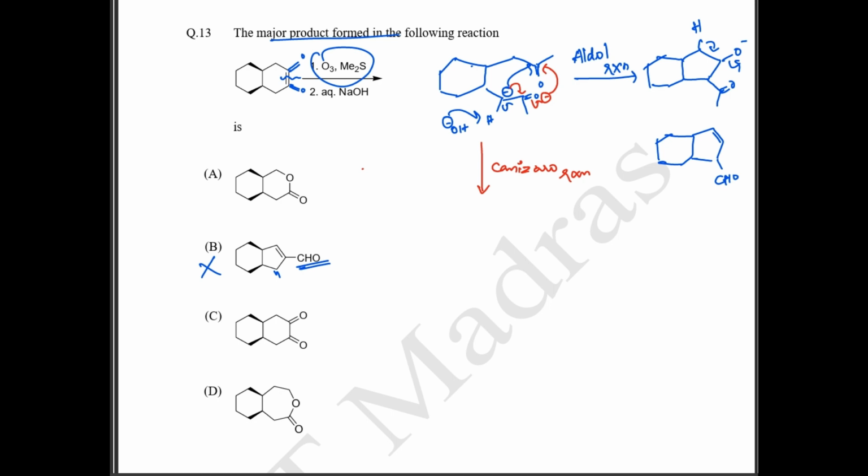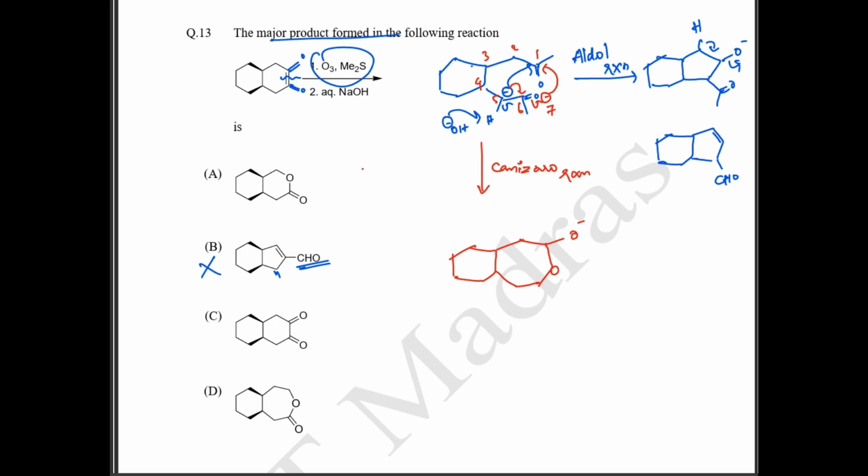So if you see, there's going to be 1, 2, 3, 4, 5, and this carbon is 6, and this oxygen is 7. So this is going to form a 7-membered ring. So this is actually going to form your 7-membered ring. So this is going to be oxygen, and this is going to have your oxygen like this, O minus.